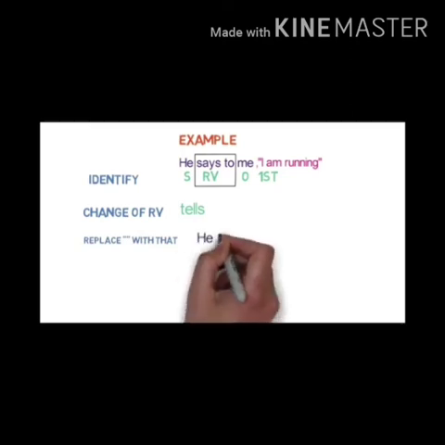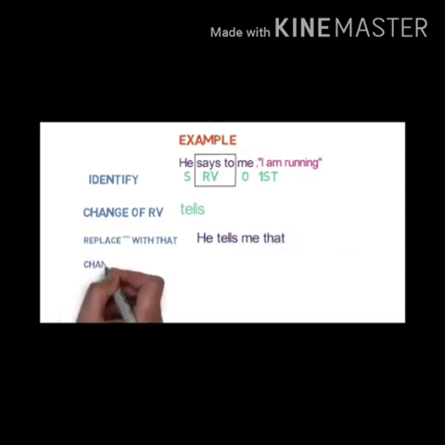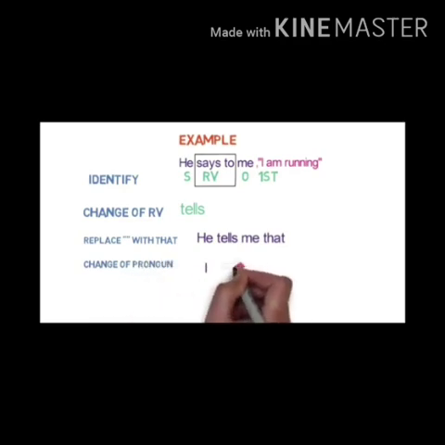Then at first remove inverted commas. In place of inverted commas, you have to use that. So here, he tells me that. Now change of pronoun. I will change according to the subject. The subject is he, so he will come here. He, after that, am running. So in place of am, we have to use is.